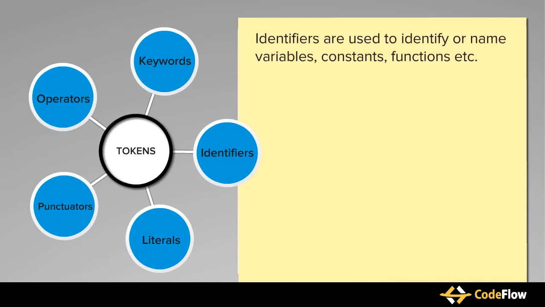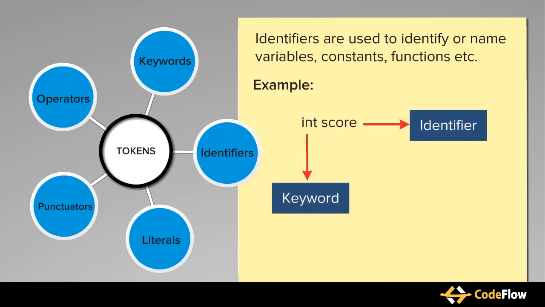Now let's understand identifiers. Identifiers, as the name suggests, are used to identify or name variables, constants, functions, etc. For example, in the code int score, int is a keyword which defines that the entity score can store integer values, and score is an identifier which is the name of the entity.